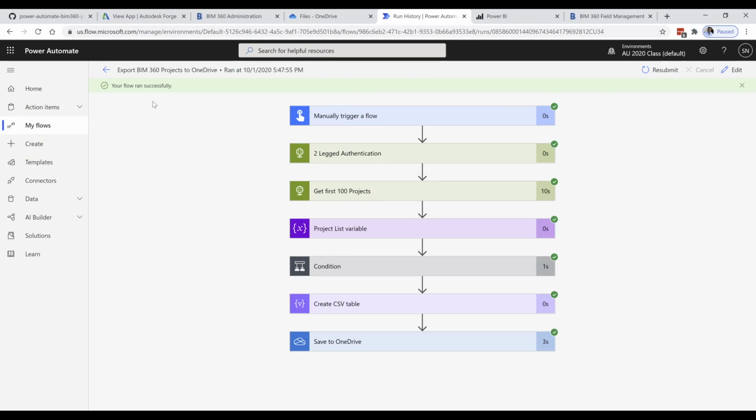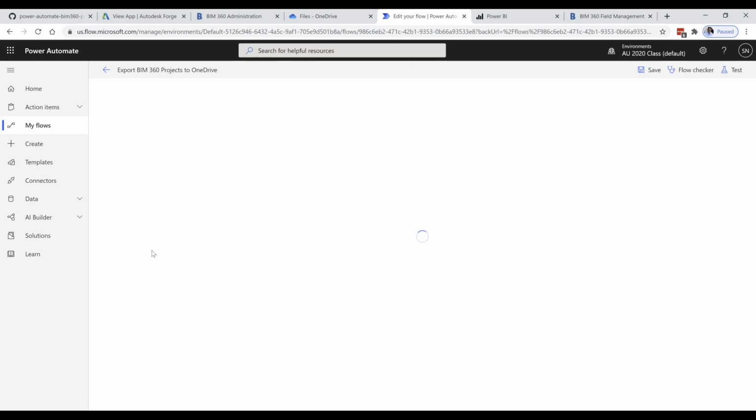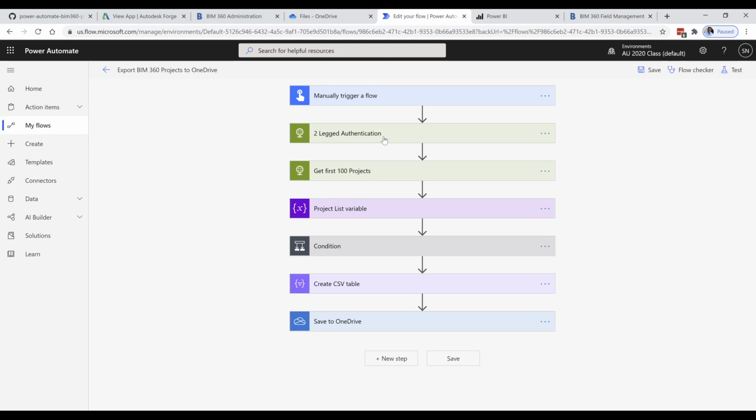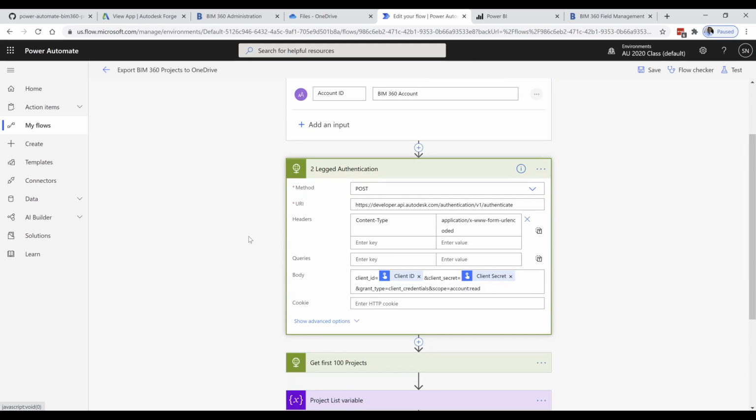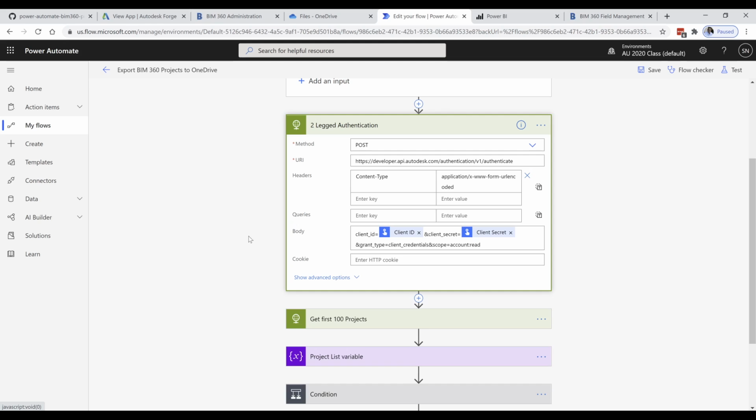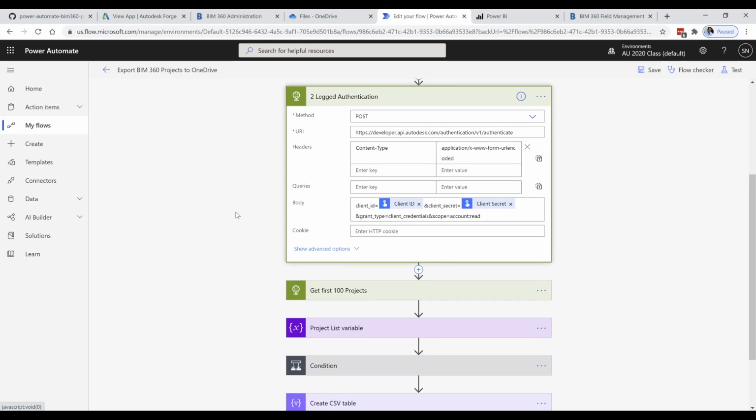Go back to the flow, click on Edit so you can see how it works. Basically, the first step is just the input step. The second step is where we use the HTTP action from Power Automate to call for authentication. We provide in the body the client ID and client secret.